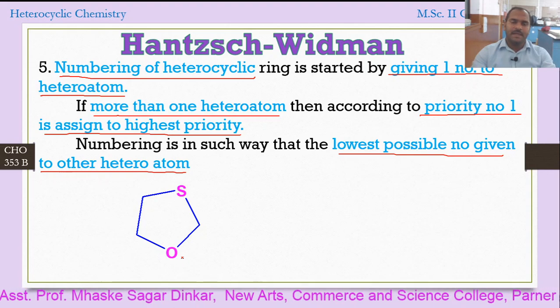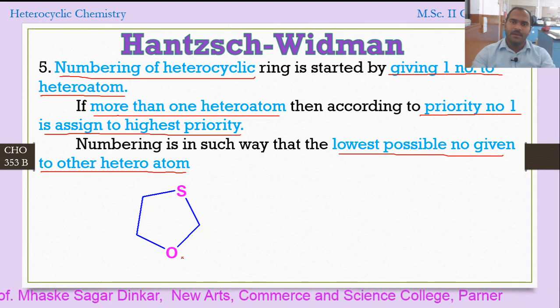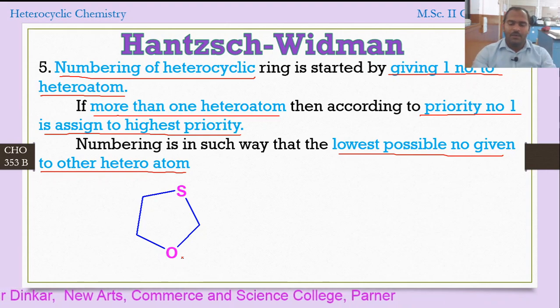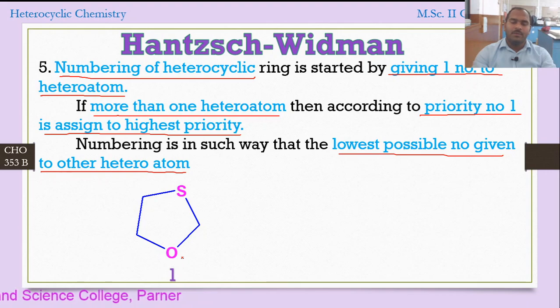In between oxygen and sulfur, which has the highest priority? Oxygen has the highest priority. Therefore, we must assign number 1 to the oxygen. Why does oxygen get number one? Because oxygen has higher priority than sulfur.